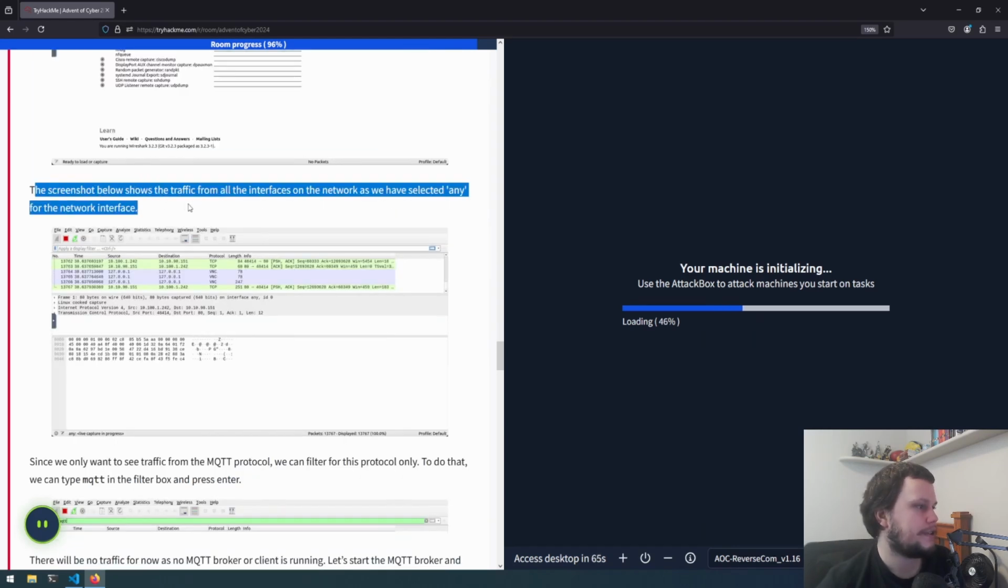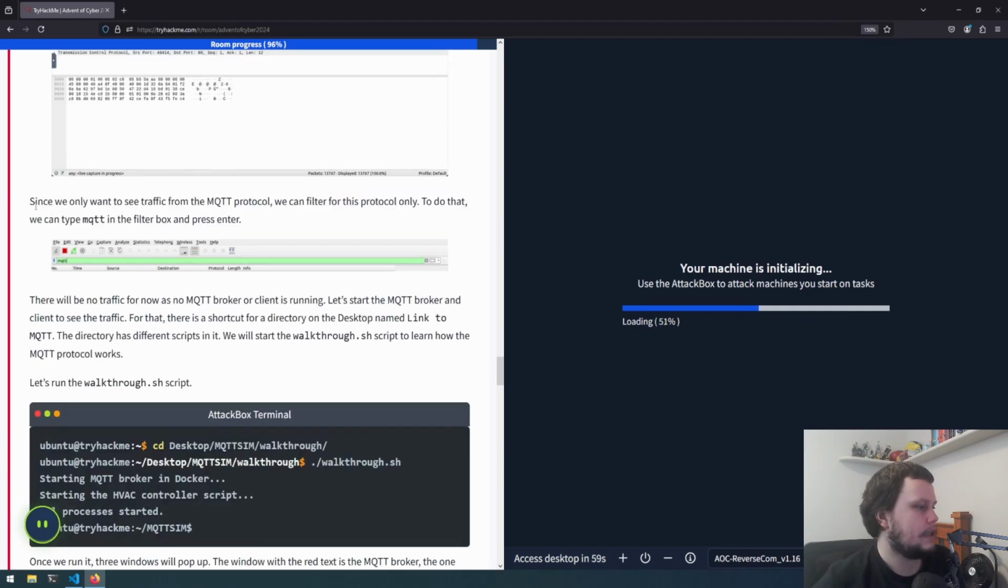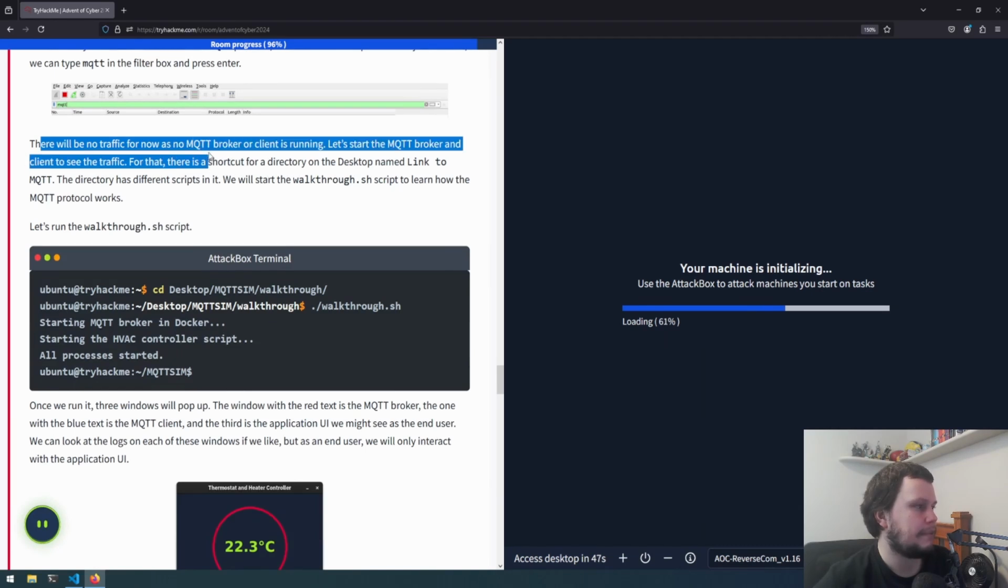The screenshot below shows the traffic from all the interfaces on the network, as we have selected any for the network interface. Since we only want to see traffic from the MQTT protocol, we can filter for this protocol only. To do that, we can type MQTT in the filter box and press enter. There will be no traffic for now, as no MQTT broker or client is running. So let's start the MQTT broker and client to see the traffic.